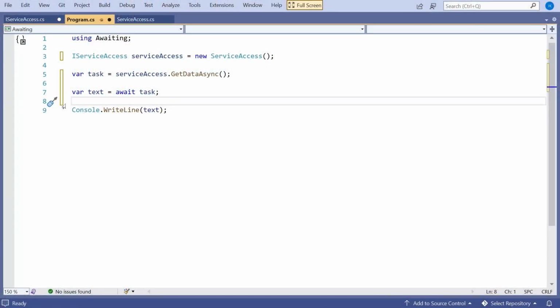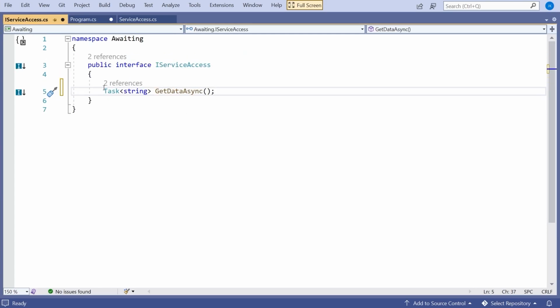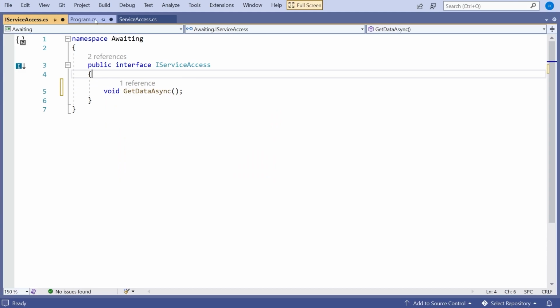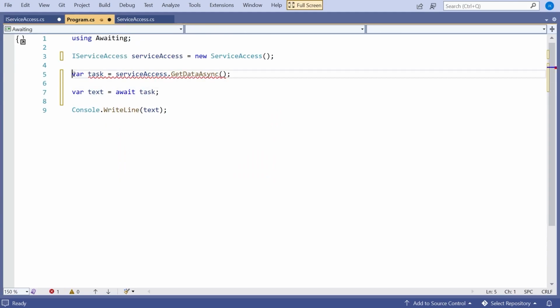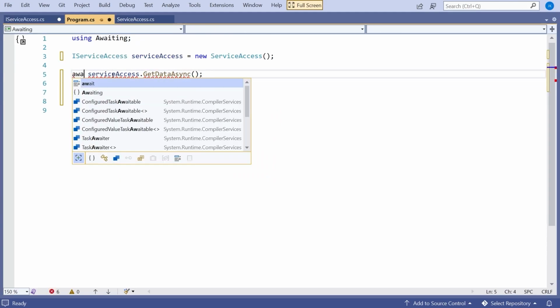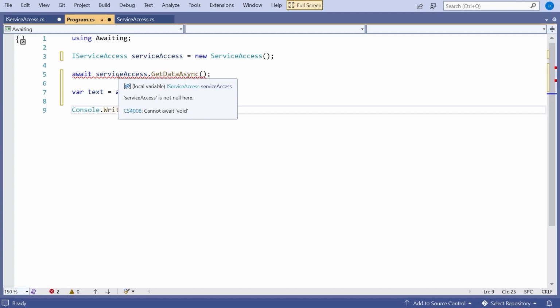Another thing to notice while we're looking at this is that although an async function can return void, you cannot await a void function. So if I were to just quickly change that to void and then go back to our program, and then let's just try to await that, then you can see cannot await void. So although void can be async, you cannot await it. And that's really the problem that I was mentioning. That's what we're going to look at in the next video.